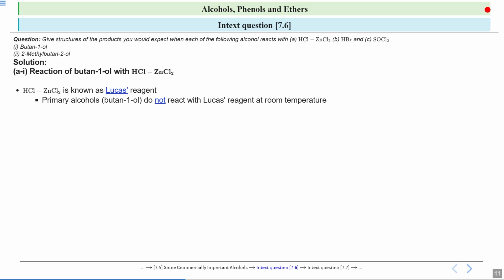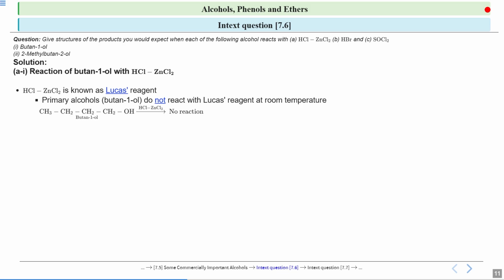So when you mix a substance which is not soluble in the given solvent, it produces turbidity. This is the case here: alcohols are soluble in Lucas reagent, but their alkyl halides are not soluble, so they produce turbidity. So primary alcohols do not react with Lucas reagent at room temperature.